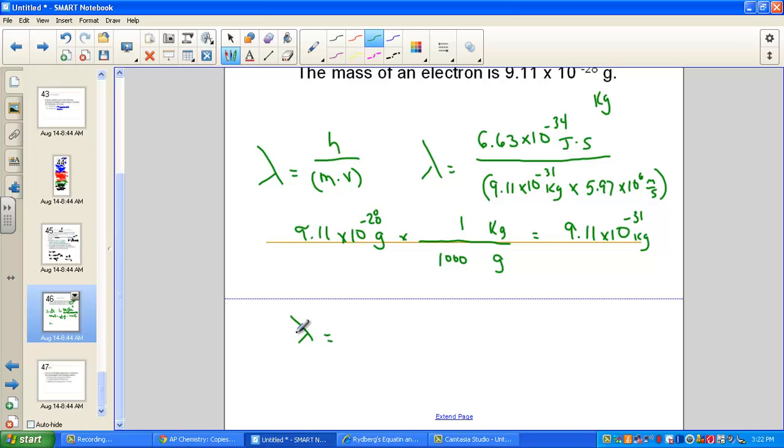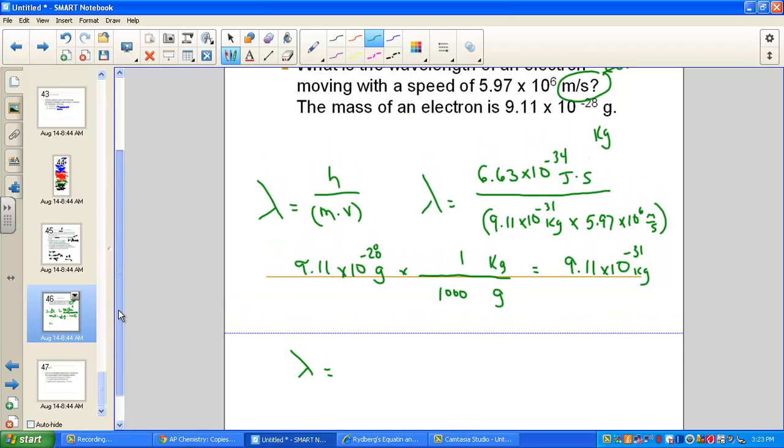So I start by hitting 6.63 E negative 34 divided by, and then use a parenthesis so you get the correct answer, 9.11 E negative 31 times 5.97 E6. 5.97 E6 was the velocity given to us.